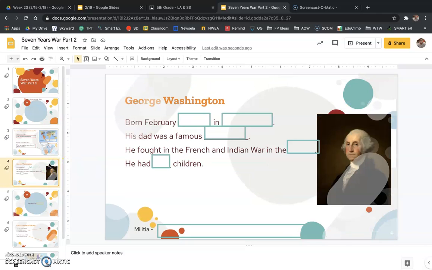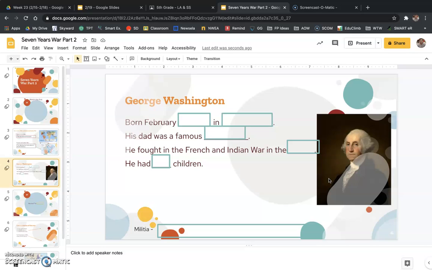We'll jump down to slide number 4. I want to talk about George Washington. You have learned about George Washington. You know that he was the first president of the United States. Right now our president is Joe Biden. The first president we had was George Washington back in the 1780s. But we're not there yet. We're not to the point where he becomes president. That's in the future, about 10-20 years from what we're talking about right now in the French and Indian War, in the 7 Years' War.